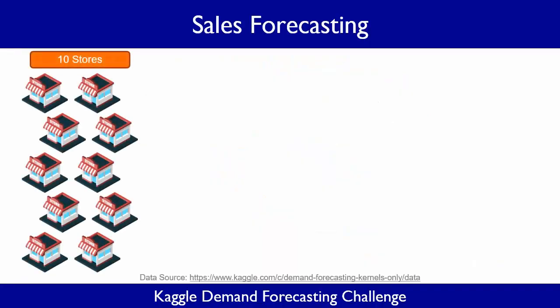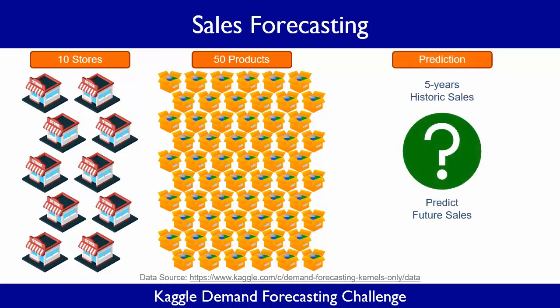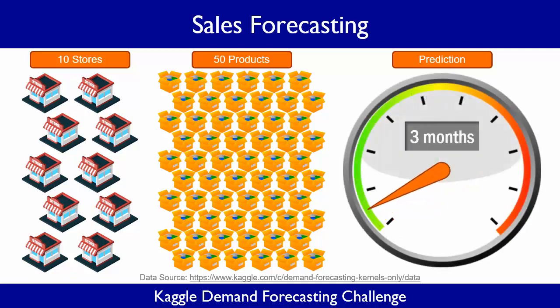So we have 5 years of sales history from 10 stores selling 50 products. Our goal is to predict the future daily sales of each product. This original data came from the Kaggle Demand Forecasting Challenge, and the original goal was to predict sales over the following 3 months. But we are going to blow that goal out of the water by predicting daily sales over